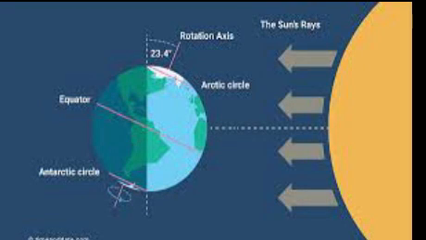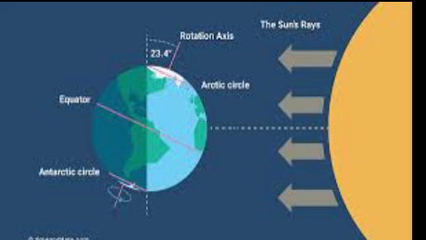Next effect is equinox. Equinox means equal day and equal night. Days and nights remain equal in both the hemispheres in equinox. None of the poles is inclined towards the Sun. The rays of the Sun fall vertically at the equator. 21st March is known as the spring equinox. It is also known as vernal equinox.